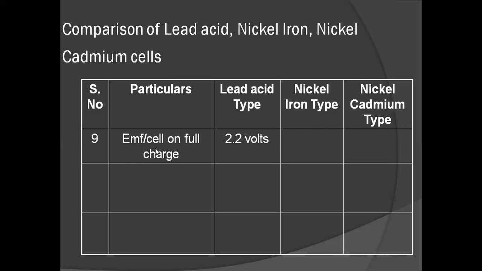These cells can be connected in series or in parallel to get more voltage or more current. For 220 volts, 2.2 volt cells are connected, 100 cells. 100 into 2.2 is nothing but 220 volts.